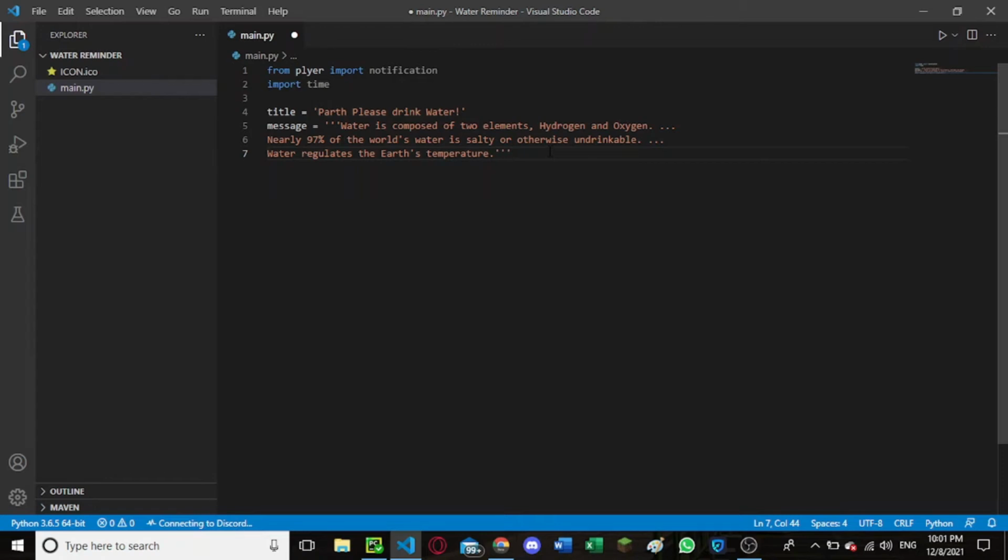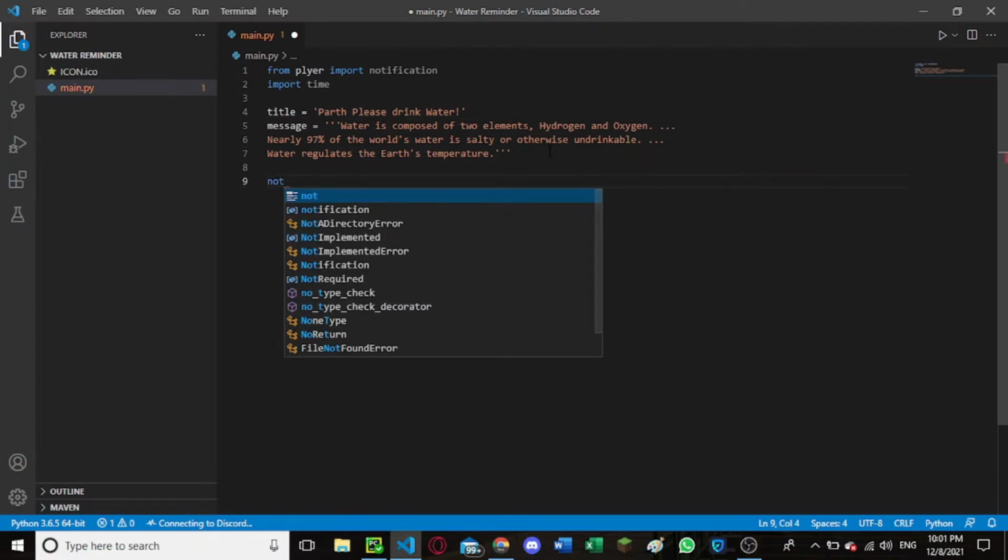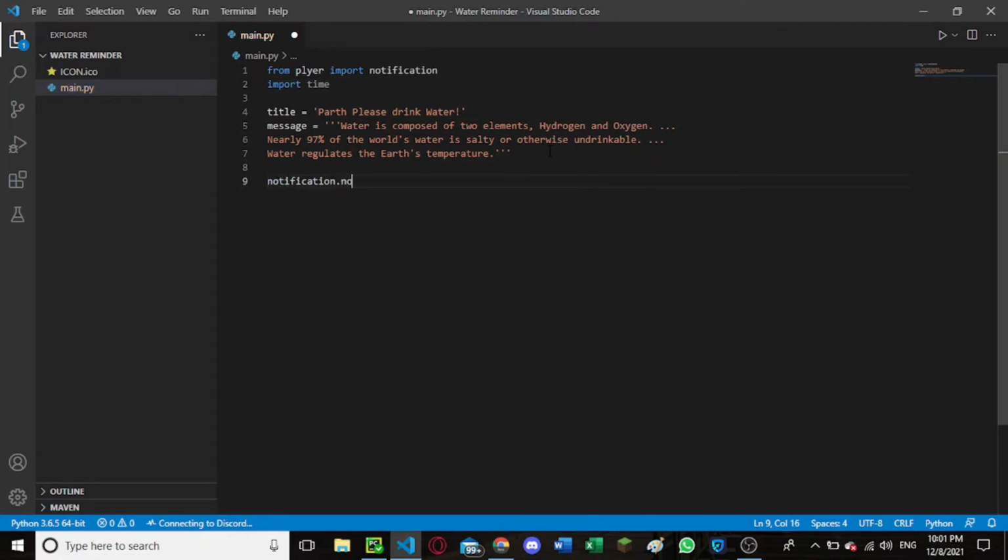And then we will be telling it about the notification. So notification.notify, then title equals title, comma. I have written title equals title because we have already made a variable by the name of title, so it can get it from there.